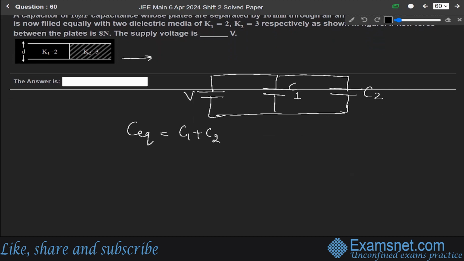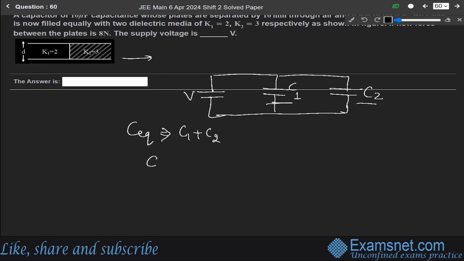What we use in series combination for resistance will be used in parallel combination for capacitance, and what is used in parallel for resistance will be used for the series combination of capacitors. Since these two are connected in parallel, we use the formula C1 plus C2.